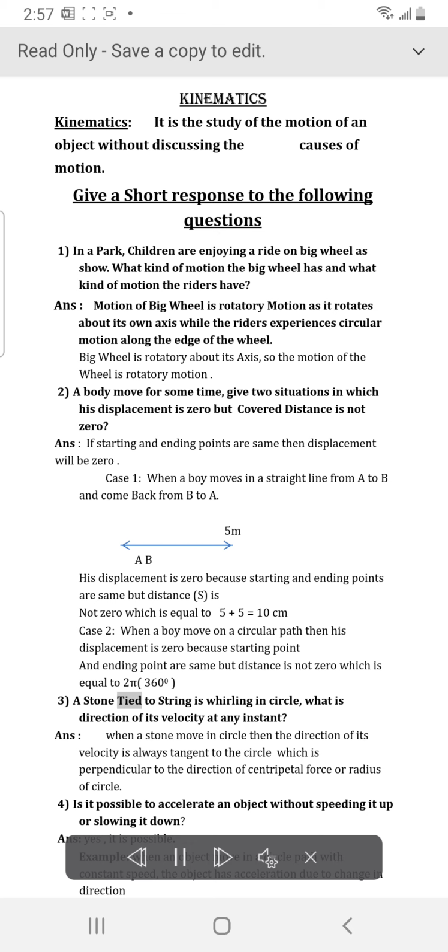A stone tied to a string is whirling in a circle. What is the direction of its velocity at any instant? Answer: When a stone moves in a circle, the direction of its velocity is always tangent to the circle, which is perpendicular to the direction of centripetal force or the radius of the circle.